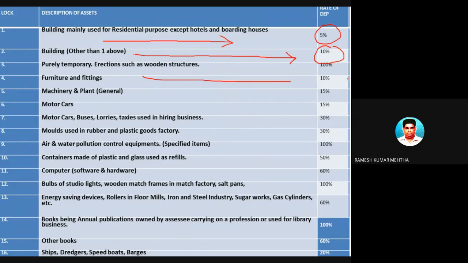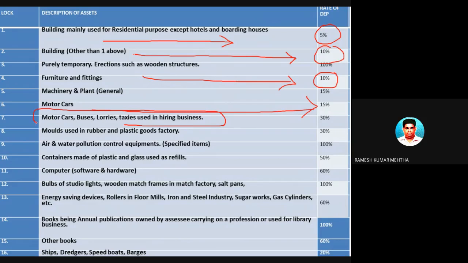Furniture, these are all the rates which are prescribed under the Income Tax Act 1961. So, for example, furniture and fittings should be depreciated by 10% every annum. For example, motor cars should be depreciated at 15%. Motor cars, buses, lorries, taxis used in hiring business.